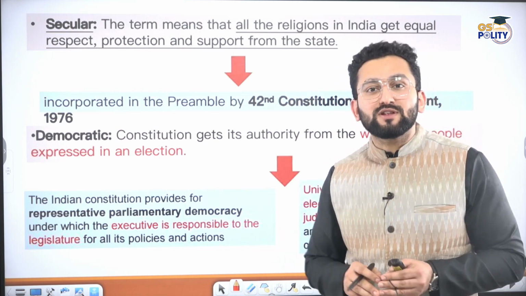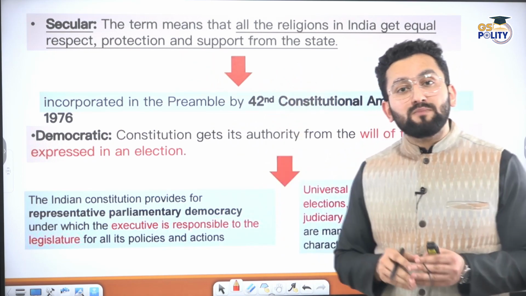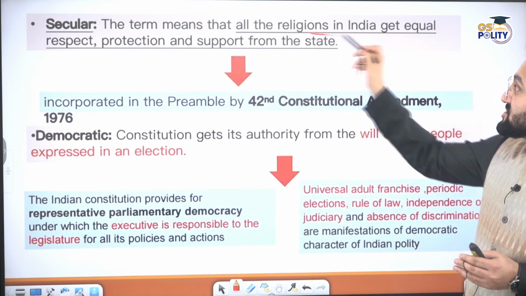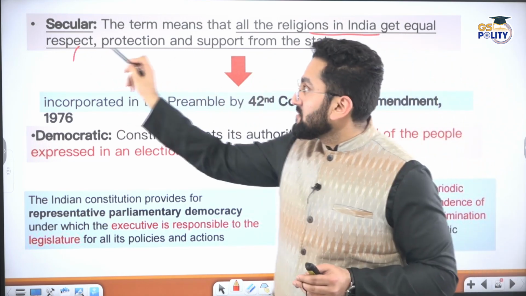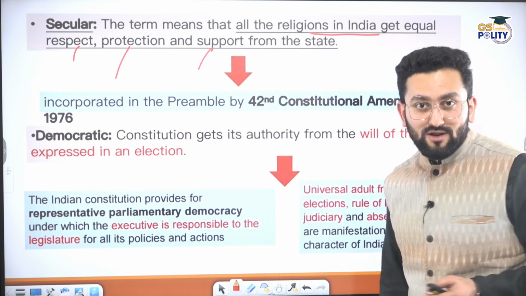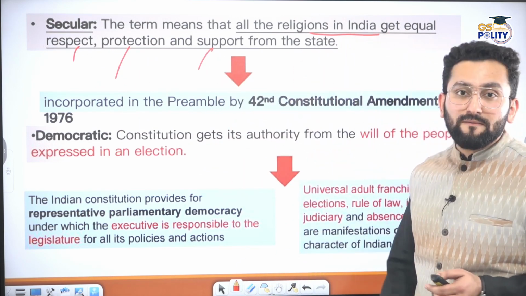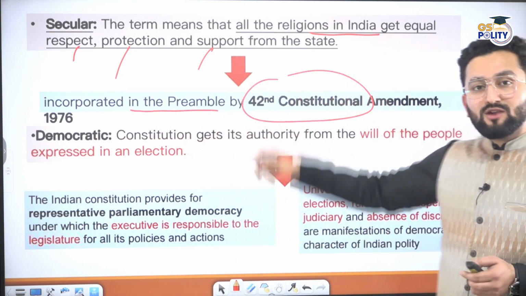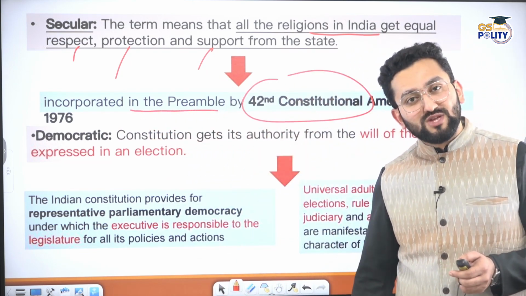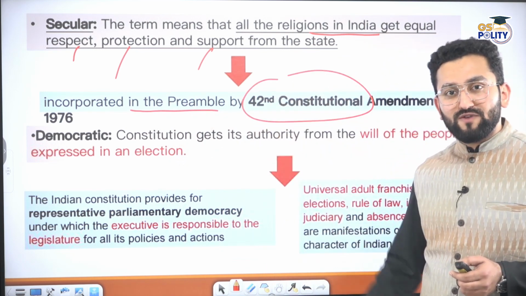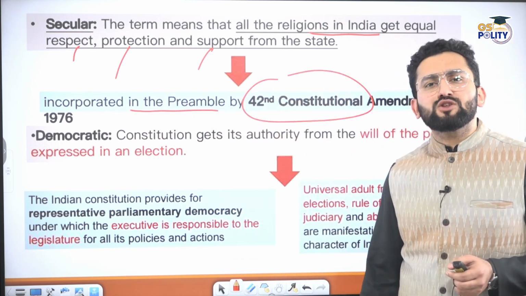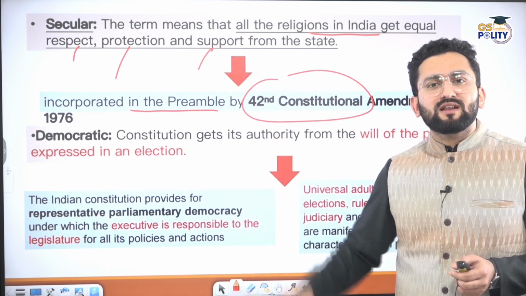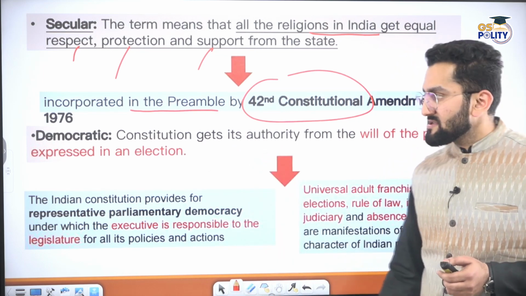This is clear separation. But when the word secular is used in the Indian Preamble, it is different. It is based on Sarv Dharm Sambhav. It means religions in India get equal respect, protection and support. Support is also there. Protection is also there. Respect is also there. Right? It was incorporated in the Preamble by the 42nd Constitutional Amendment Act when the word socialist was added. It was not originally part of the Indian Constitution. Why? Because our framers thought we have already given so many articles which represent the secular character. Why mention this word separately here?